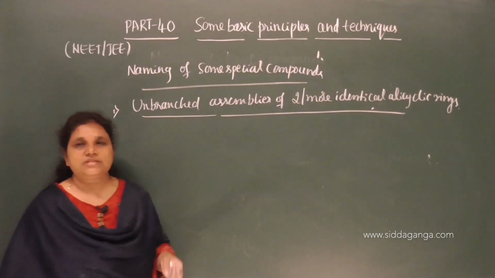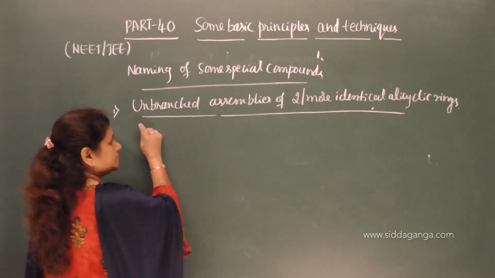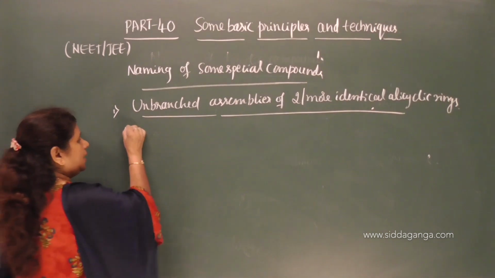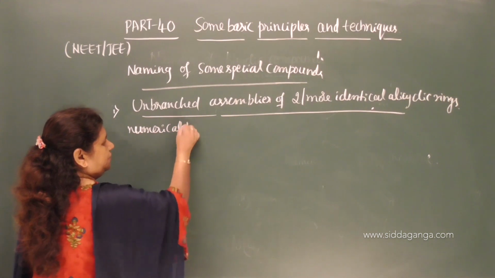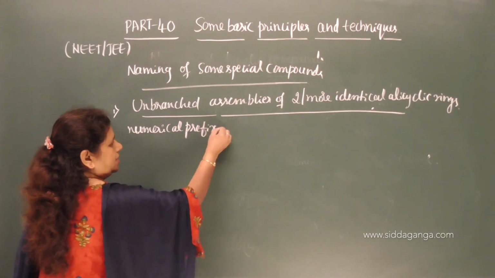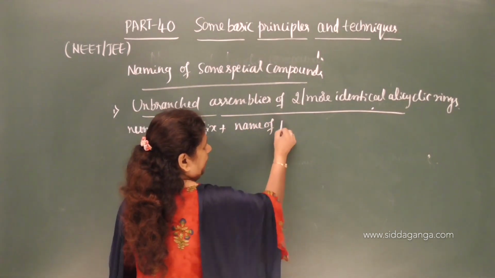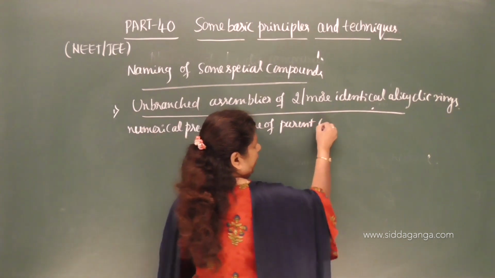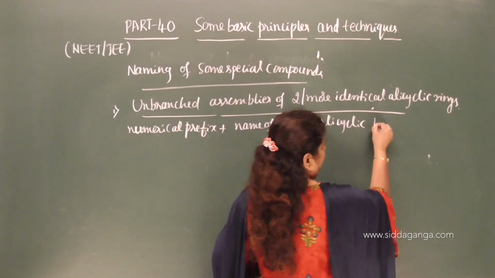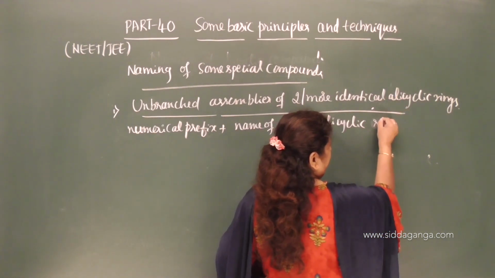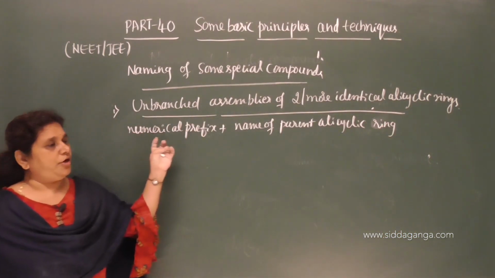So how to name such compounds? For that you have to take the prefix here. So first we need to take the numerical prefix, then it is followed by the name of the parent alicyclic hydrocarbon or alicyclic ring. So very simple. First we need to give the numerical prefix.